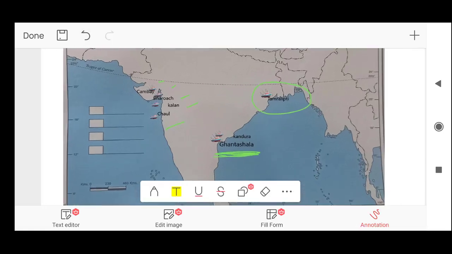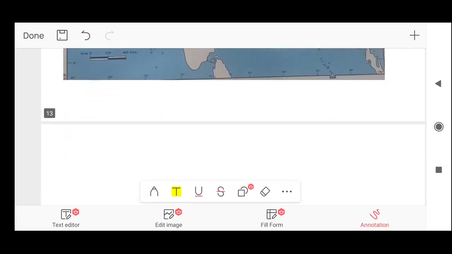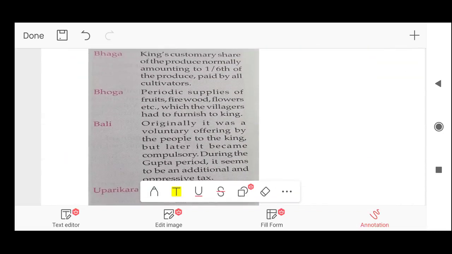Next chart is about terms of the Gupta period. First, Bhaga. Bhaga was the king's customary share of the produce, normally amounting to 1/6 of the produce, paid by all cultivators. So during the Gupta period, Bhaga was 1/6 of the produce. Remember this. Next, Bhoga.